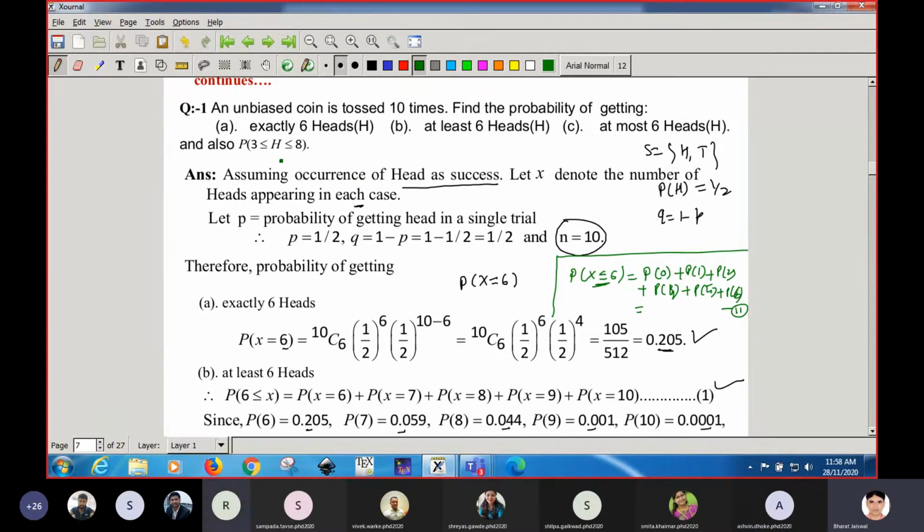Now what about this one, between 3 and 8? You don't have to do anything, just take minimum 3, maximum 8. So calculate the same thing by putting the values of 3, 4, 5 up to 8. Here you have to put 8, 7, the remaining you have already calculated. So put those values here. You will get the probability of getting minimum 3 heads and maximum 8 heads. You will find it after calculating.